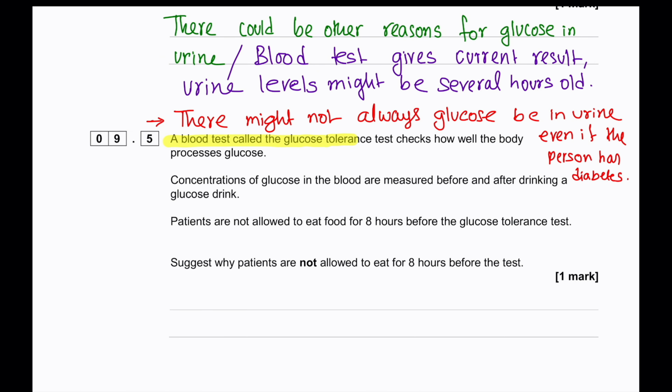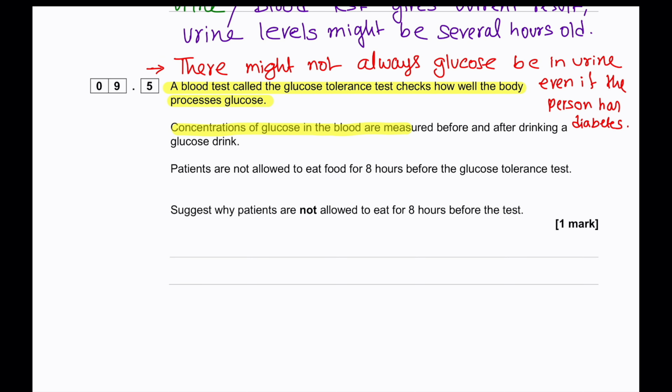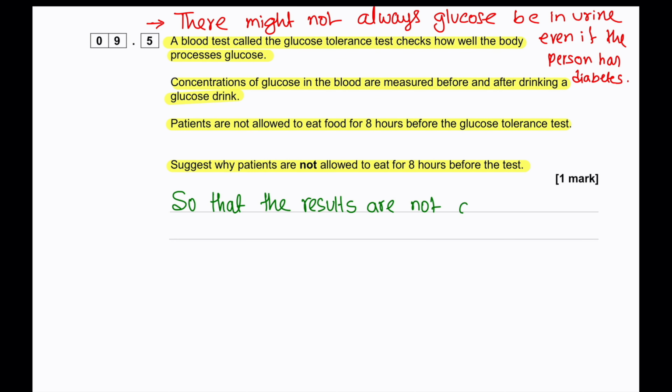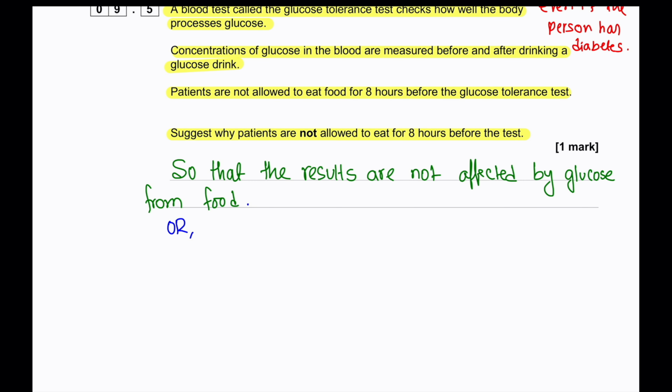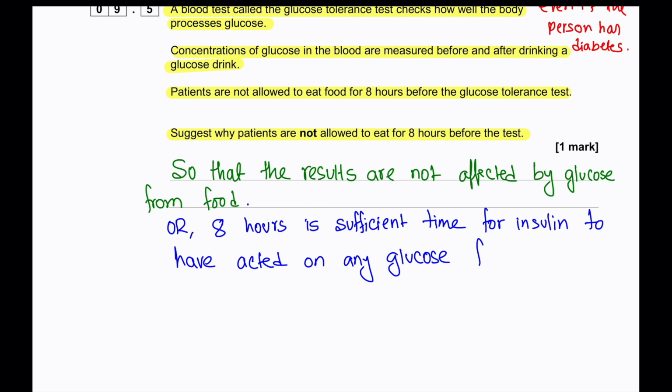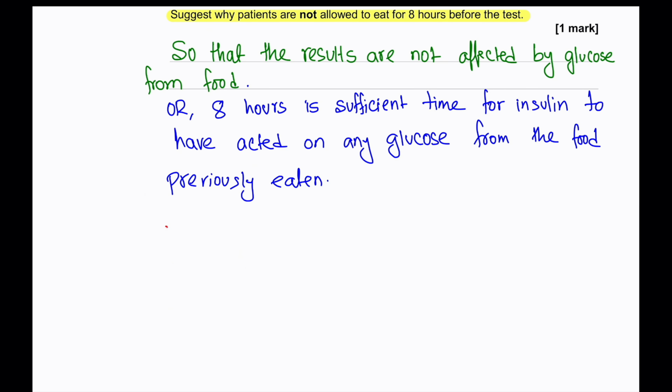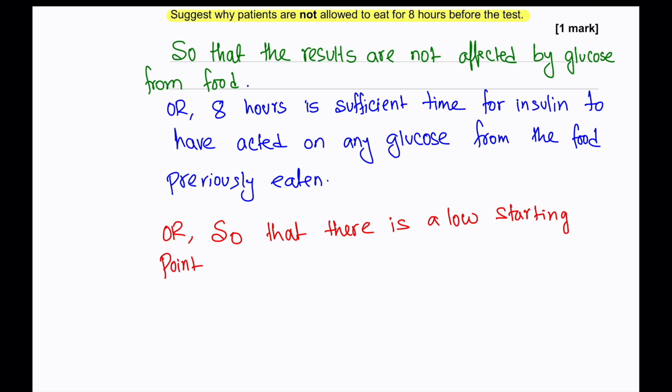A blood test called the glucose tolerance test checks how well the body processes glucose. Concentrations of glucose in the blood are measured before and after drinking a glucose drink. Patients are not allowed to eat food for 8 hours before the glucose tolerance test. Suggest why patients are not allowed to eat for 8 hours before the test. One of the points we can write is that the results are not affected by the glucose from the previous food that the person has taken. Or we can say 8 hours is sufficient time for insulin to have acted on any glucose that they have eaten from food. Or we can say so that there is a low starting point to show that additional glucose has an effect.